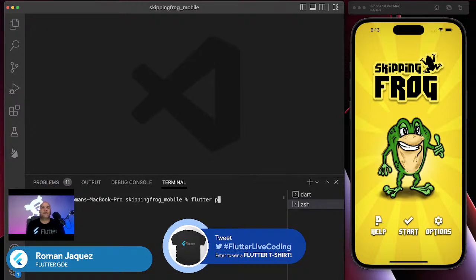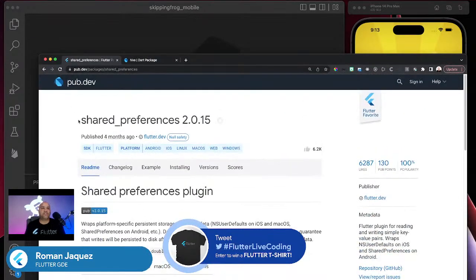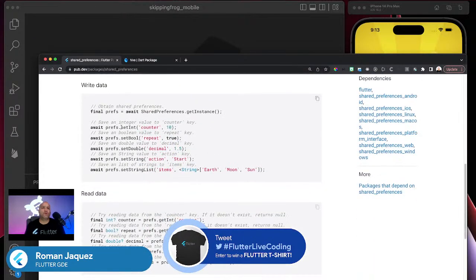And then I'm going to say flutter pub add shared_preferences. I might type it correctly. Shared preferences, so it's just this one right here. And because I saw it was pretty simple, you could just grab something like this. I'm just going to store a Boolean and then retrieve it right back.